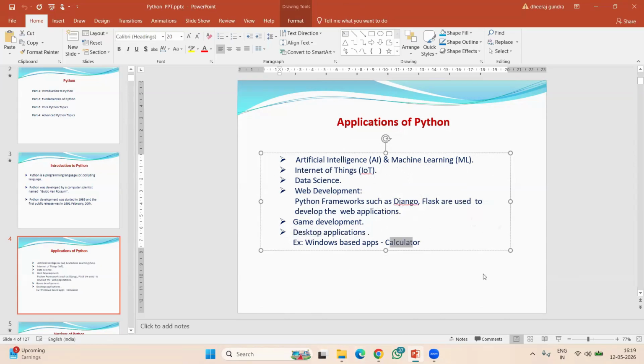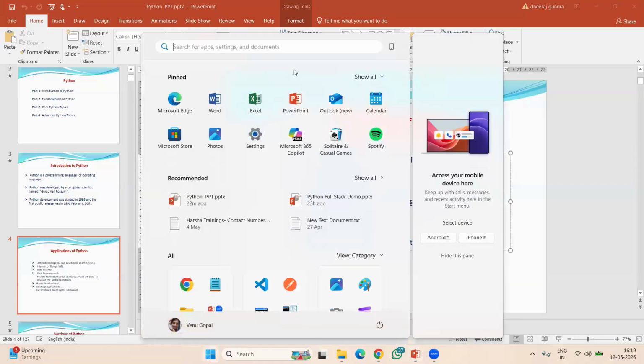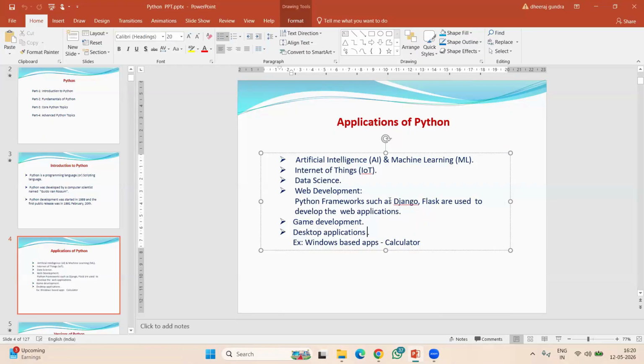Just now I showed a desktop application in Windows, but desktop is not only Windows, you can also take Mac. I showed Windows because we are using it. There are so many apps in Windows. Like that, desktop-related apps we can also design using Python. These are the applications of Python.